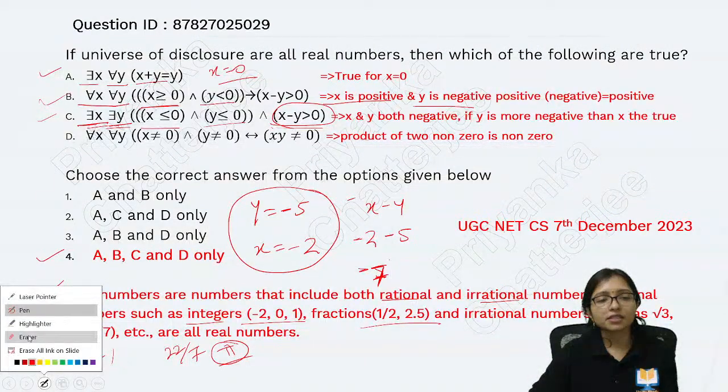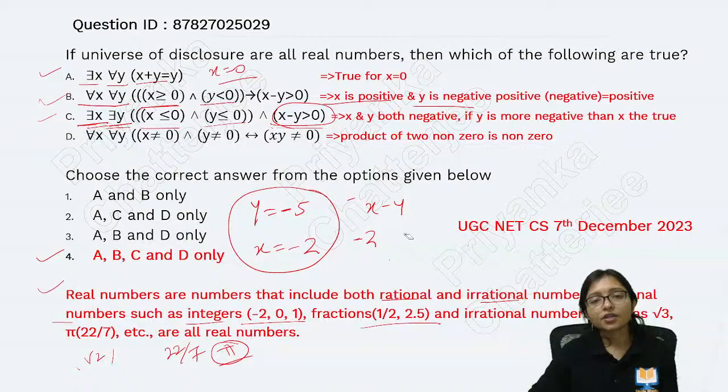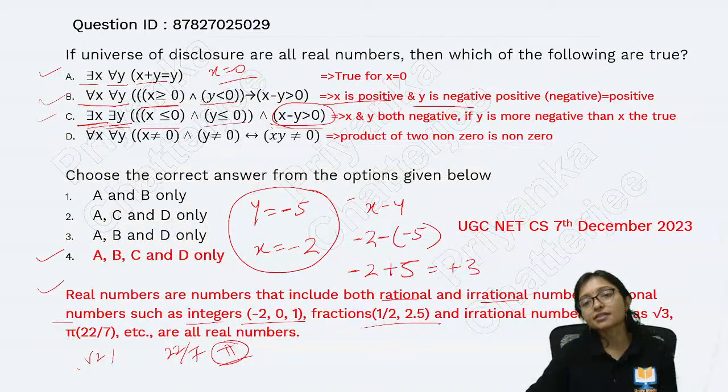It is not minus 7. It will actually be minus 2 minus of minus 5, that is minus 2 plus 5, which is actually plus 3. So is it greater than 0 or not? That is greater than 0. So that's why I am able to prove that yes, it is coming true.